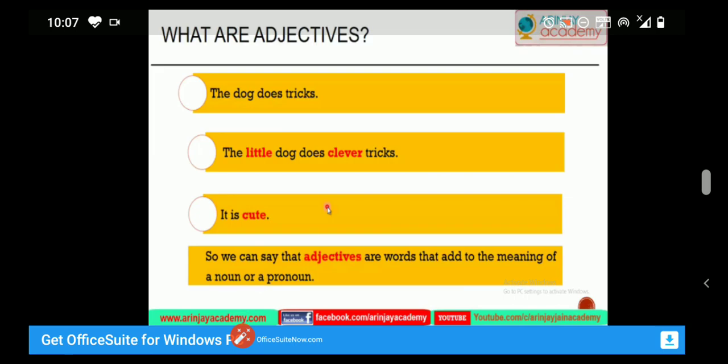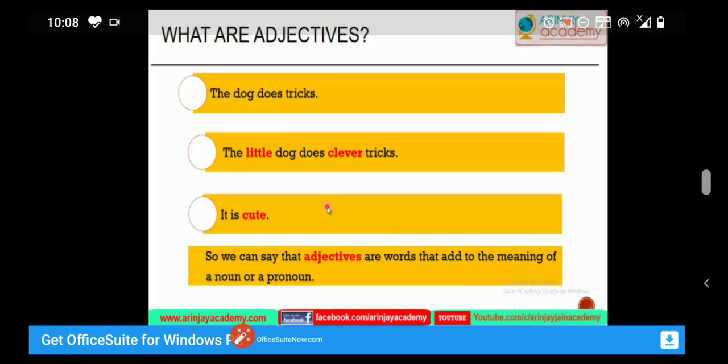See the second example. It is cute. In this example, it is a pronoun for the noun dog. So the adjective cute adds to the meaning of the pronoun it. In this example, students, it is a pronoun for the noun dog and cute is an adjective.